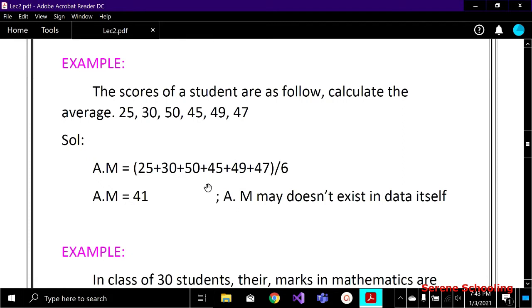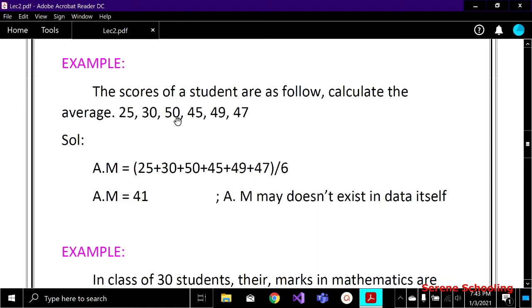Firstly we have this example: the scores of the student are as follows, calculate the average. Now you can see that the range of the data is not large. Here our minimum value is 25 and our largest value is 50, so there are no extreme values, no outliers.